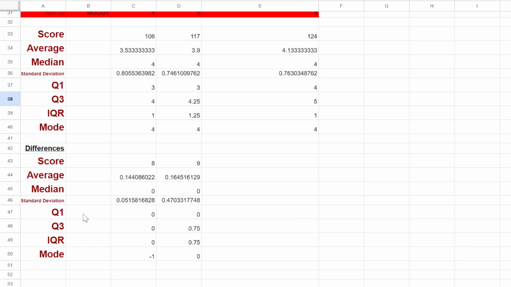So that's why these were 0.75 improvements. Not the full 1 because it didn't get the 4. It got 4.25, 1.25. Got the extra 0.25 in there. So 0.75 better for the third quartile and IQR, and then the mode, it just stayed the same.